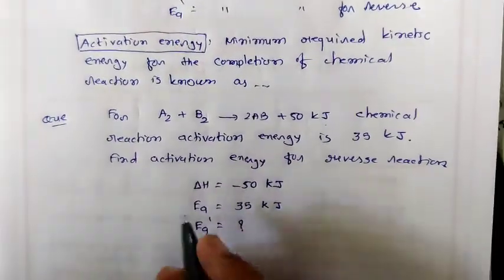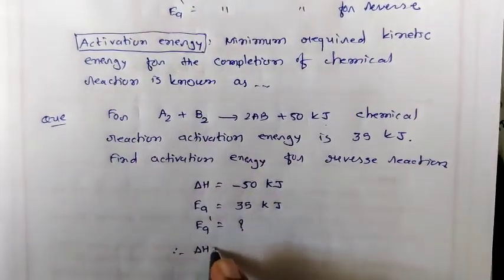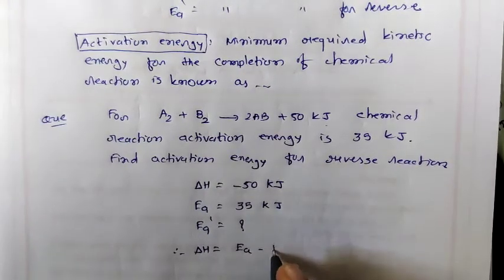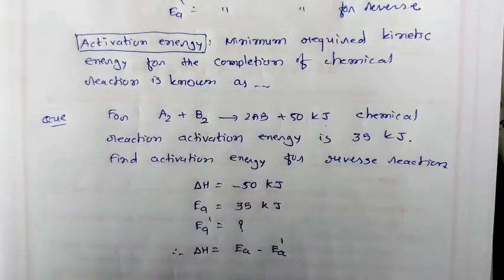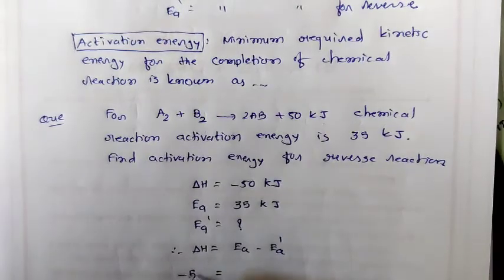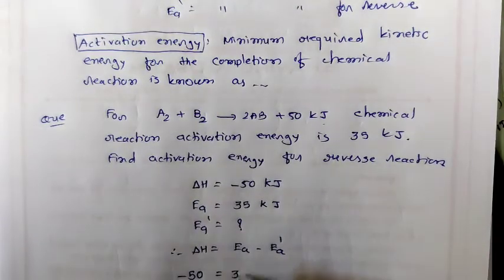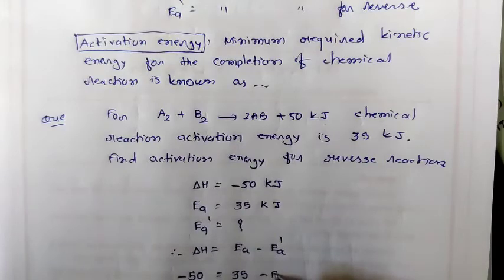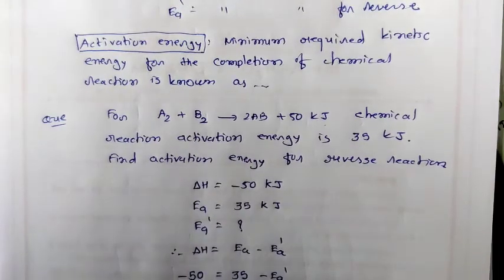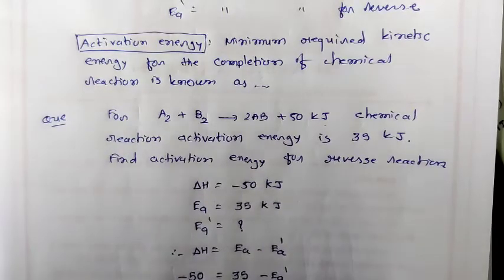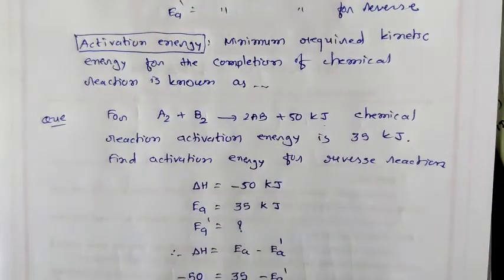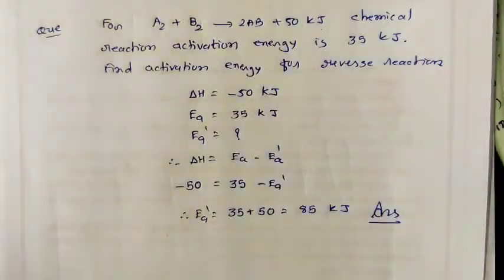So now the formula is here. Delta H is equal to EA minus EA dash. This delta H is equal to minus 50, EA is equal to 35 minus EA dash. So EA dash is equal to 35 plus 50. That means 85 kilojoule. That is our final answer. The value of EA dash for the reverse reaction is 85 kilojoule.